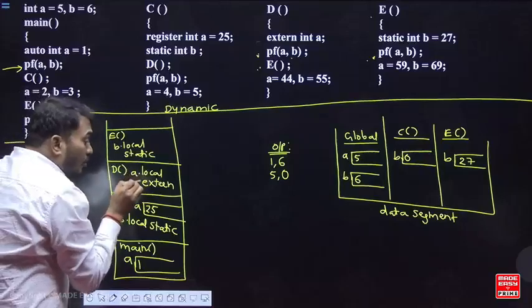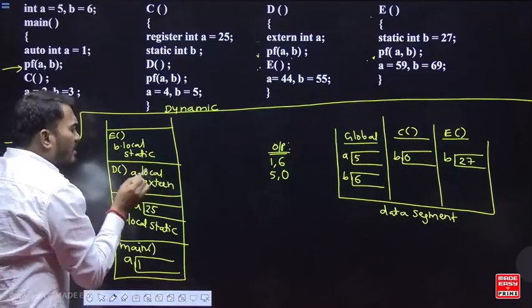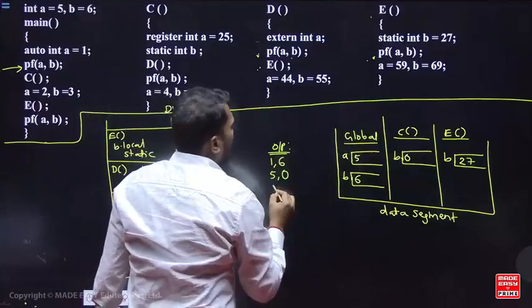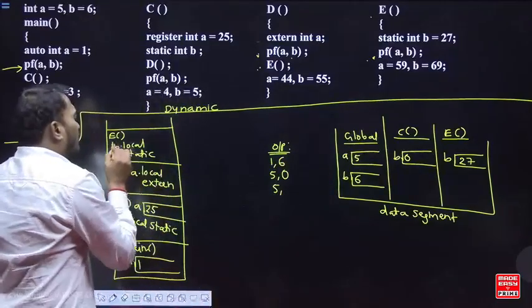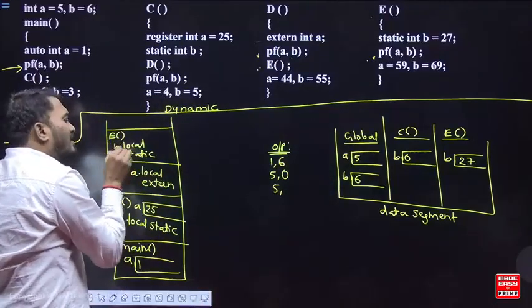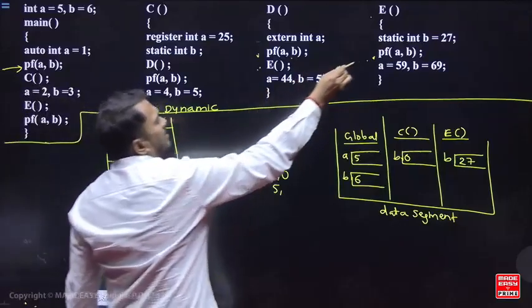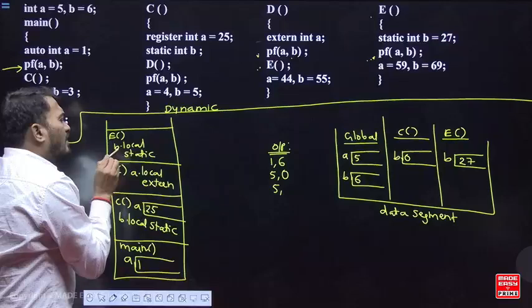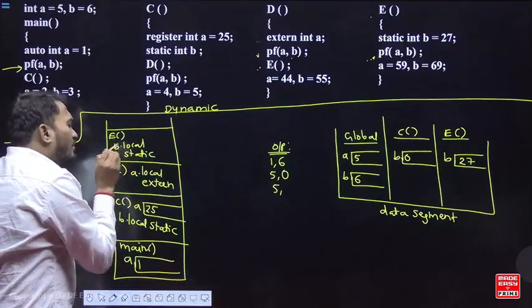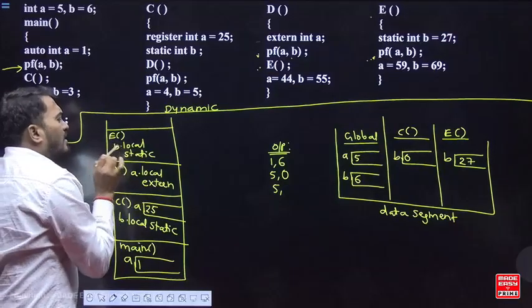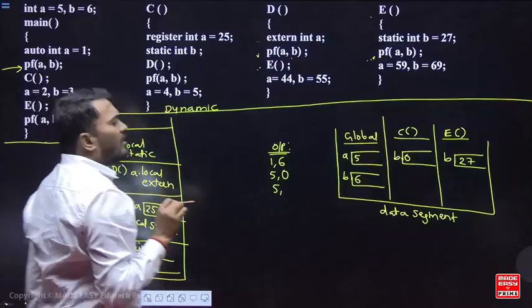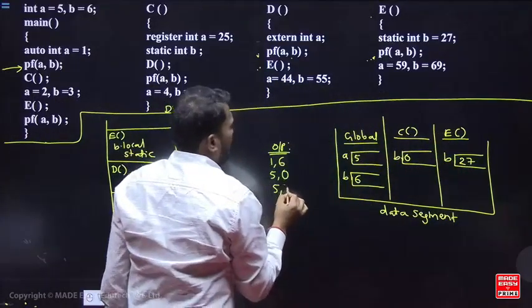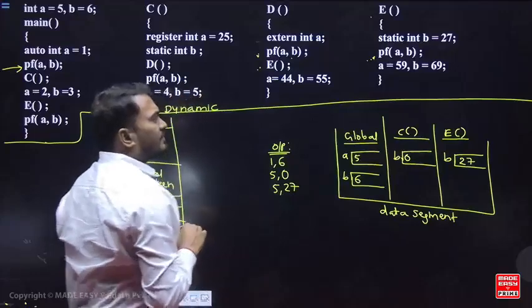Yes, a is a local and external. So where is its memory? In the global. What is the value of a in global? 5. And next, b is local and static in the function e. Where is the memory available? In the data segment of e. What is the value of b in the data segment of e? 27.